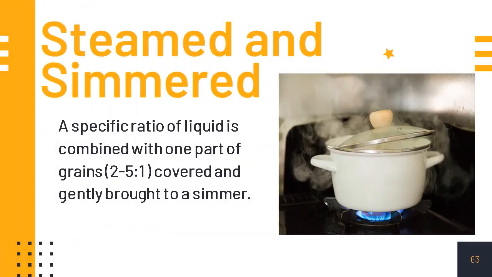Steamed and simmered. Unlike boiling, the simmering and steaming methods use a measured amount of liquid to ensure the proper texture of the finished product. The gentler, less agitated heat of simmering releases less starch from the rice, keeping it from becoming sticky. This method yields long-grain rice that is tender and fluffy. It is good for rice used as a starch to accompany stews and other entrees. Short-grain rice cooked by this method is tender with unbroken grains as with sushi rice.